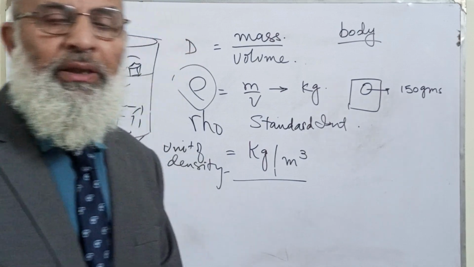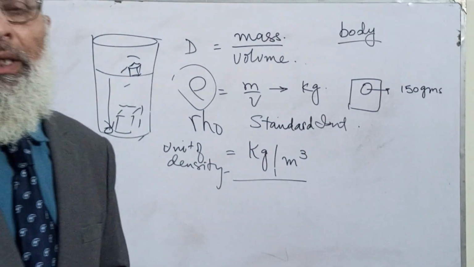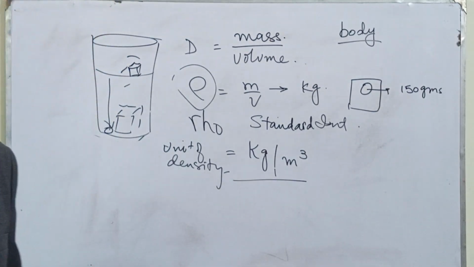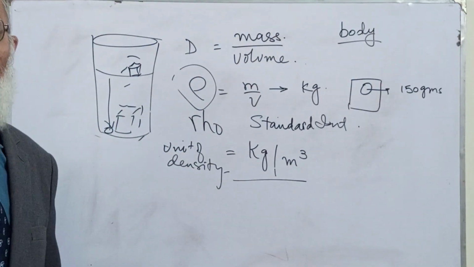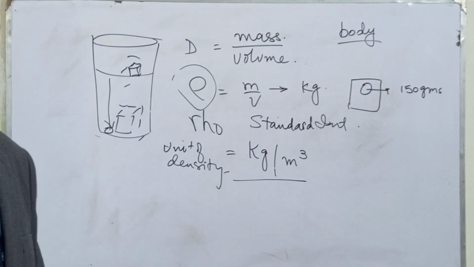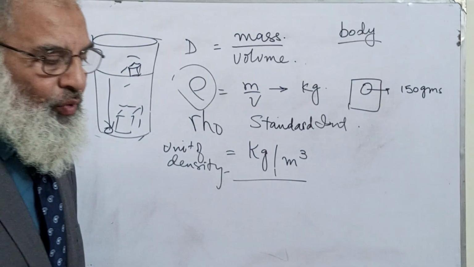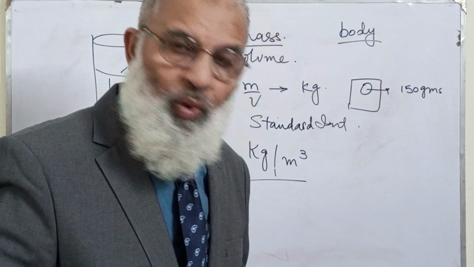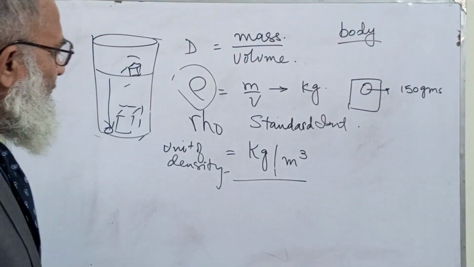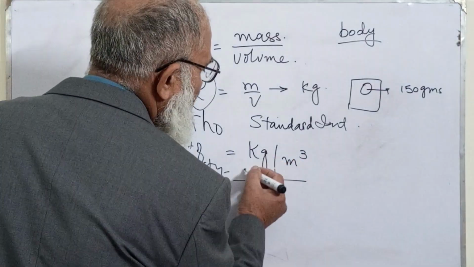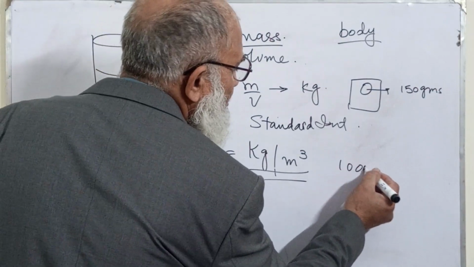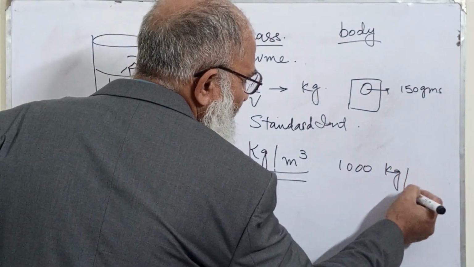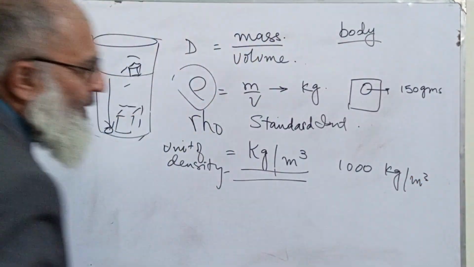As I told you, the density of water is sometimes taken as a standard, and the density of water is, here it should have been written over here, 1000 kilograms per cubic meter. And what does it mean?